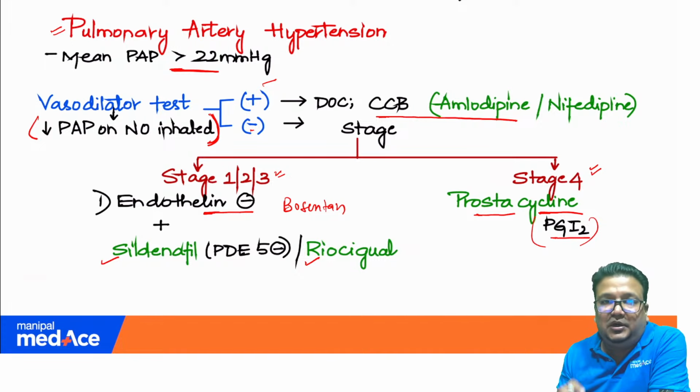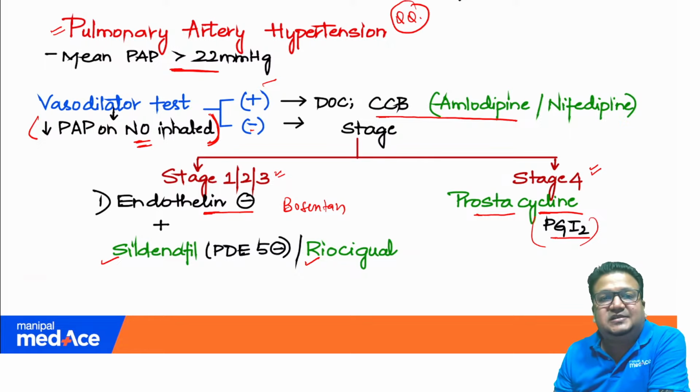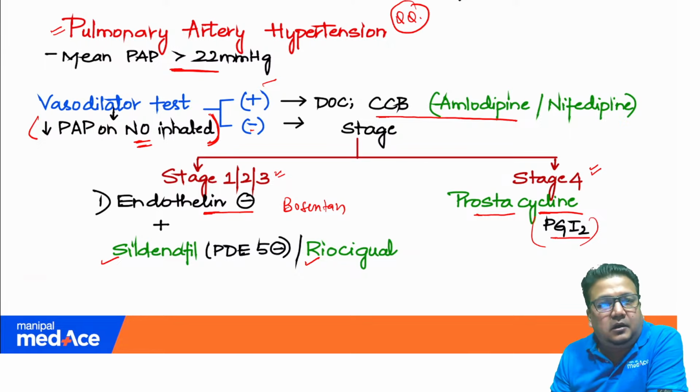And as I told you, these are treatment for adults. In neonates, inhaled NO, inhaled nitric oxide, can also be used. You find the mention there as well. So pulmonary artery hypertension is a very, very important topic, discussed in detail and asked in our exam.